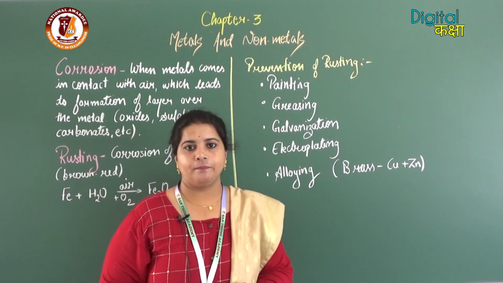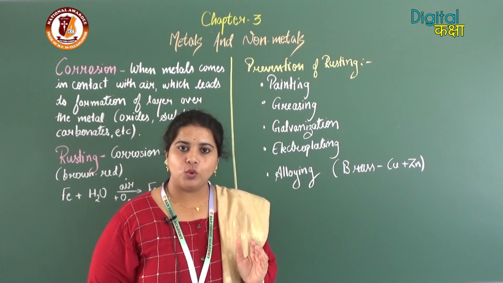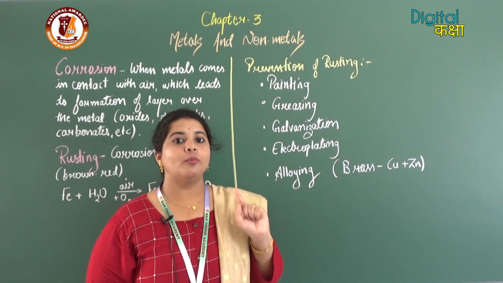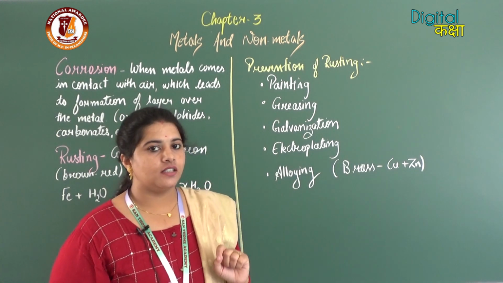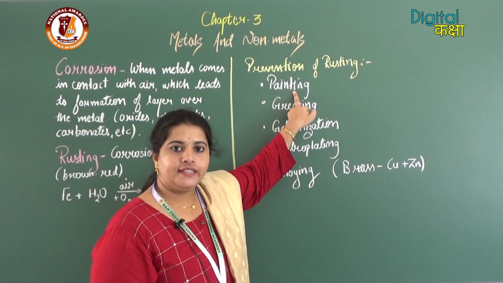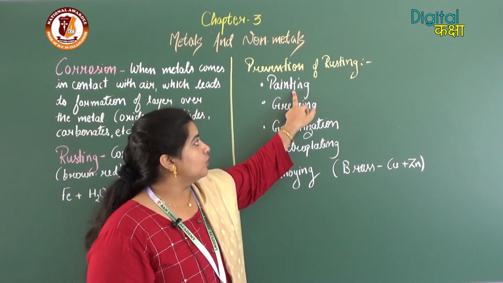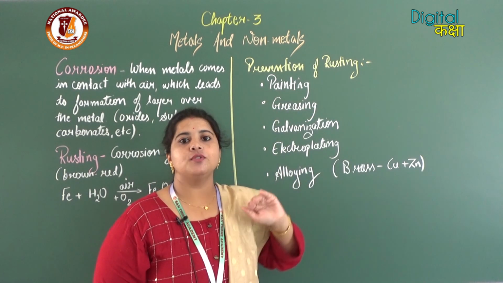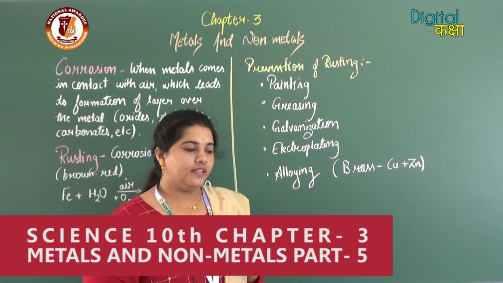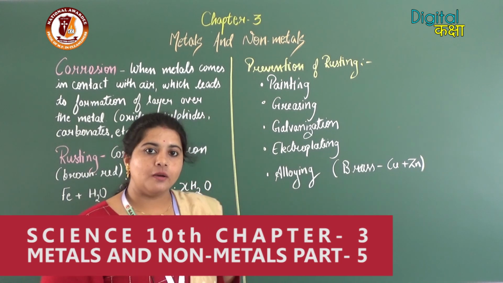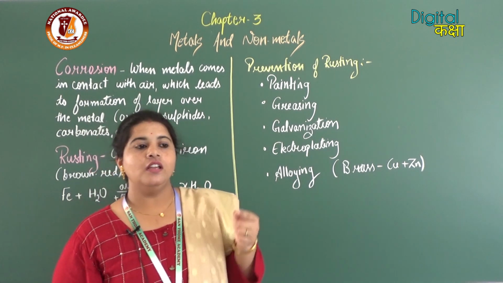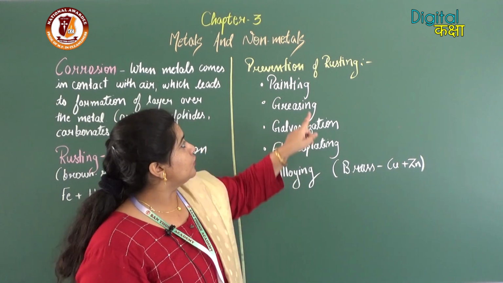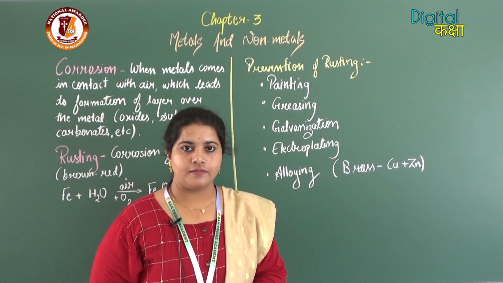First thing is painting. When we have an iron cooler or some iron articles at home, like an iron bed, we paint it. Why is painting done? Because paint is an oil emulsion, so it contains oil. Because of the oil content, a layer of oil comes on the iron article, and when that painted article comes in contact with air and water, the oil present in the paint cuts the supply of air and water. So rusting does not take place.